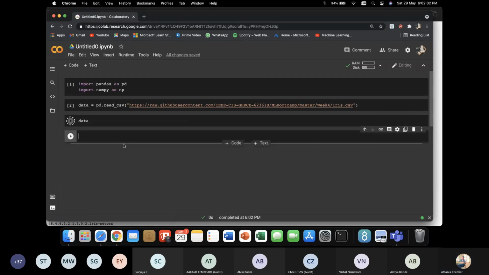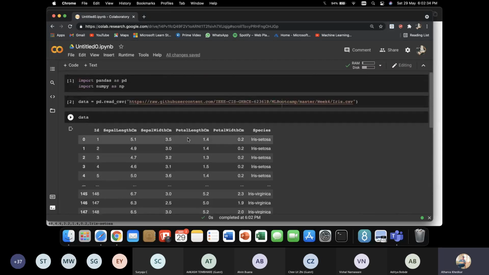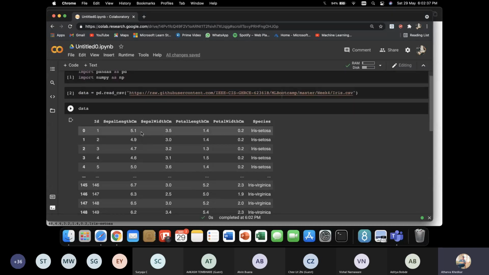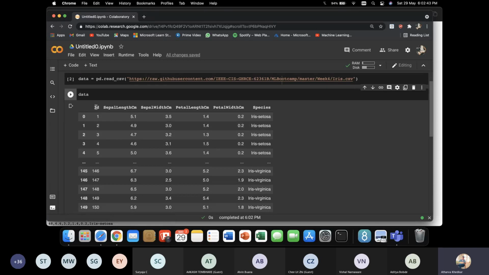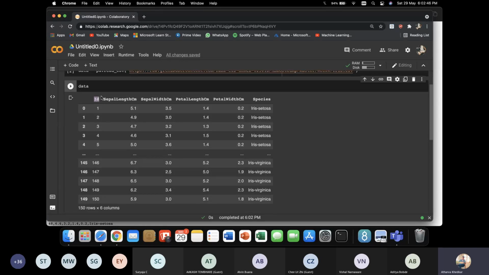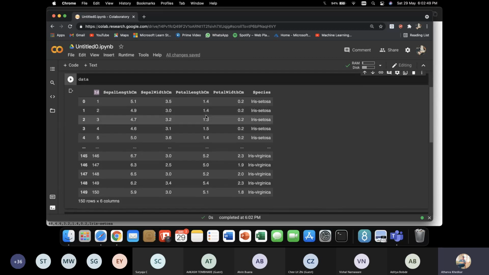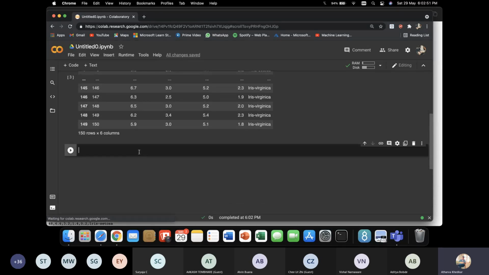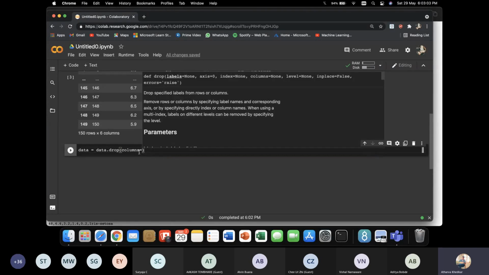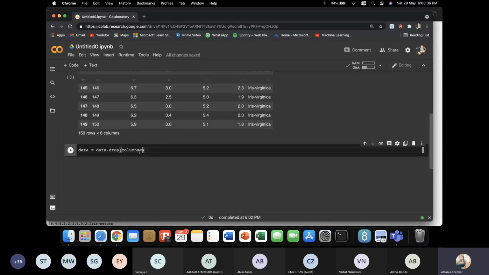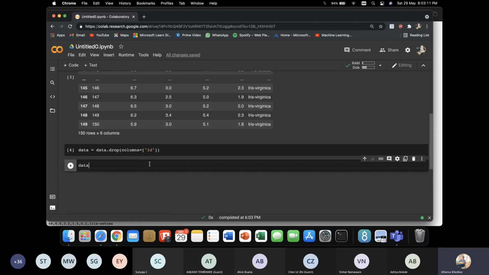Let's see the data. Here I have a data frame, which is nothing but tables in Python, more specifically in the Pandas library. Now let's see this ID. What is this ID? It's nothing but the index number. Why do I need an index number? The index number is not going to tell me the species, right? So I don't need the index number. The first thing I'll do is kick out the index number. So data, and I'll drop that column, columns equals ID. Let's see if it worked. And data.